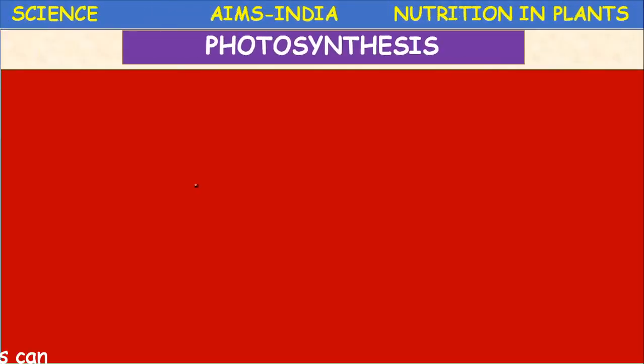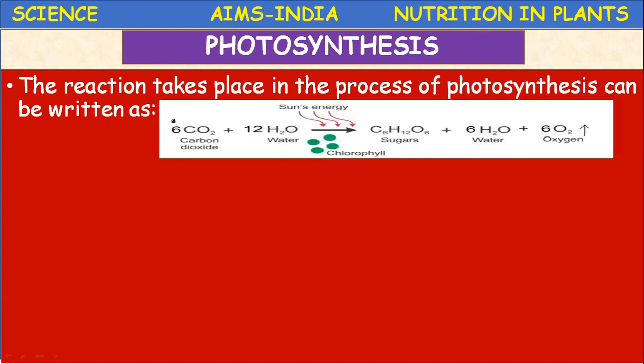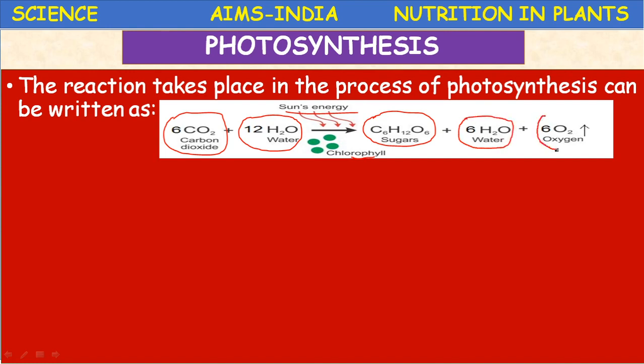Next, the reaction that takes place in the process of photosynthesis can be written as a complete equation representing photosynthesis: 6CO2 plus 12H2O, in the presence of solar energy and chlorophyll, gives rise to C6H12O6 sugar, 6H2O water and 6O2 oxygen.